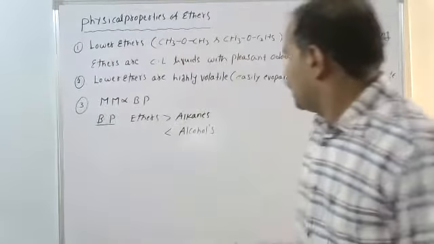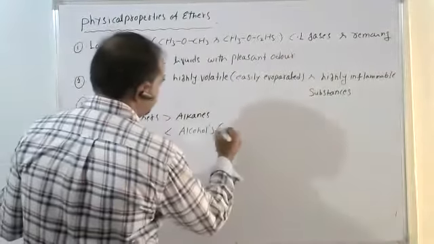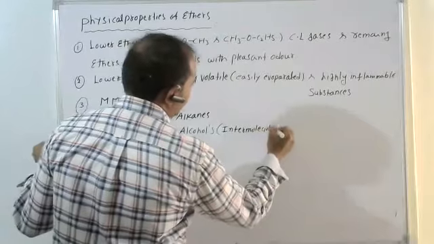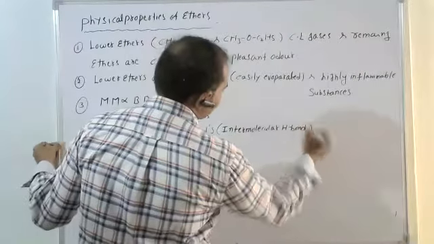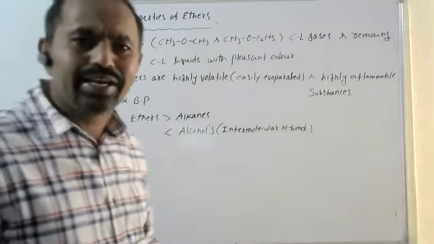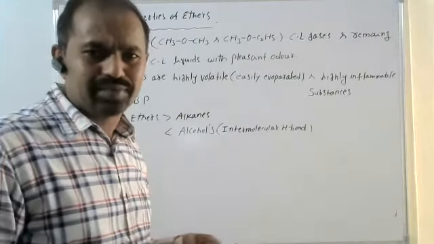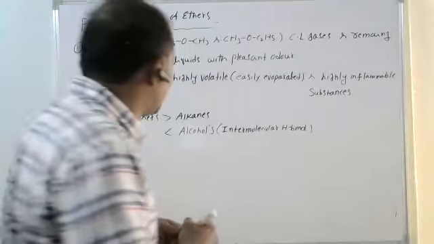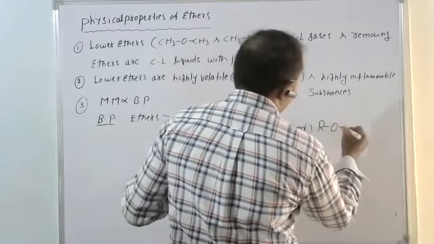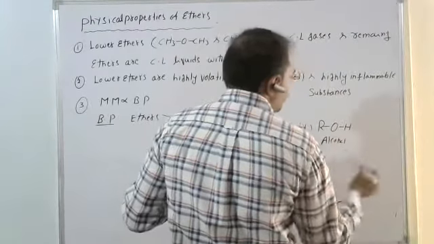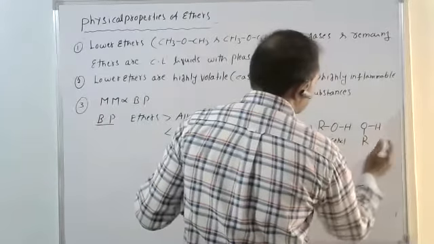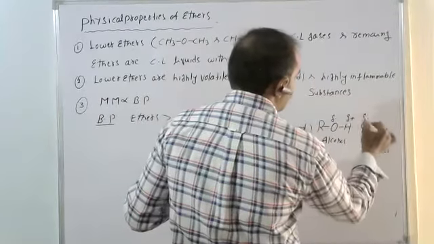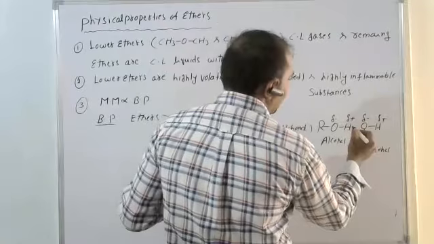Because alcohols form intermolecular hydrogen bonds, but ethers cannot. For alcohols, ROH: here partially positive charge, partially negative charge, both are attracted by force.